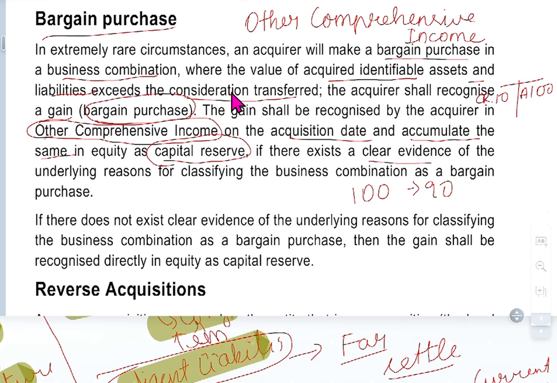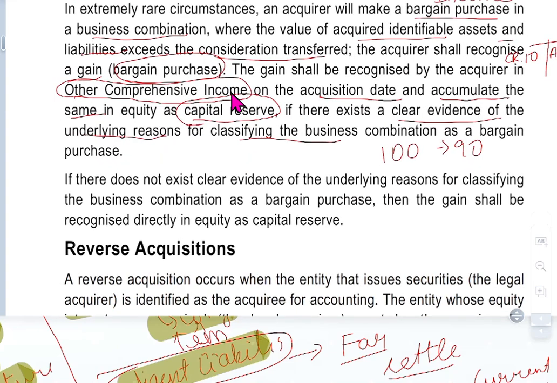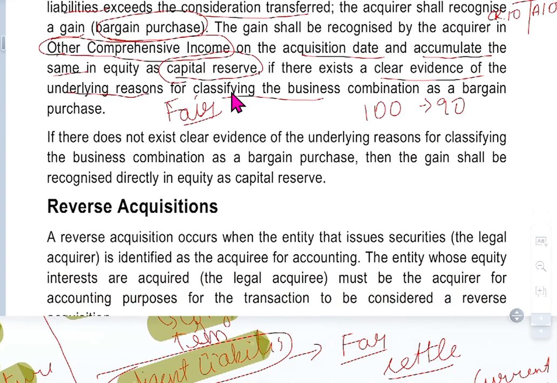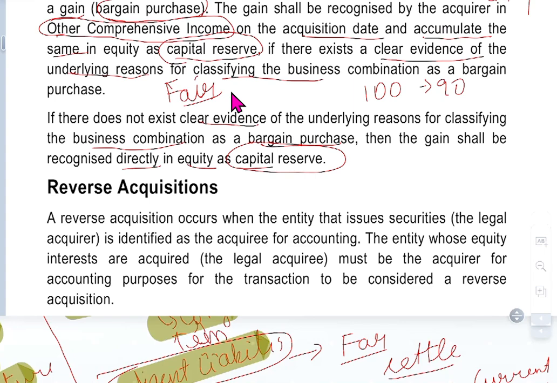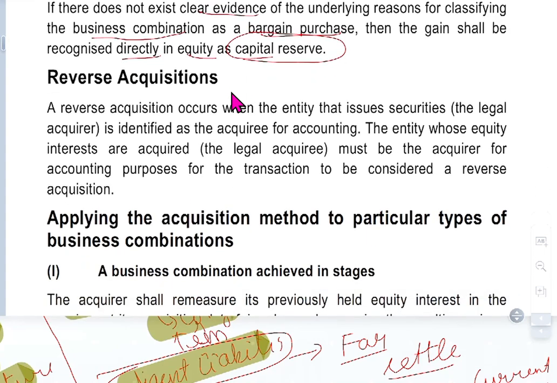If there exists clear evidence for the underlying reason for classifying the business combination as a bargain purchase, you don't need to show the asset at the purchase price. You can show it at fair value. You're revaluing the asset on the day of entering into the books. If there does not exist clear evidence of the underlying asset for classifying the business combination as a bargain purchase, then the gain must be recognized directly in equity as a capital reserve. So if they are not able to find the classification, they can directly take it to capital reserve.